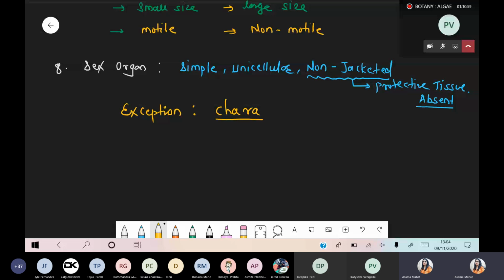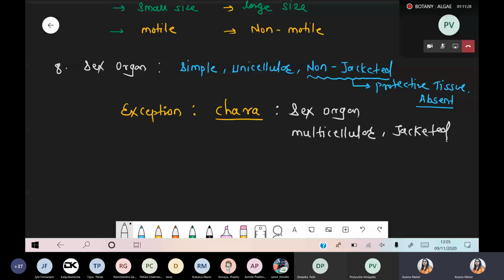In the case of Chara, the sex organs are multicellular plus jacketed. It is not simple. So the sex organs are multicellular as well as jacketed.